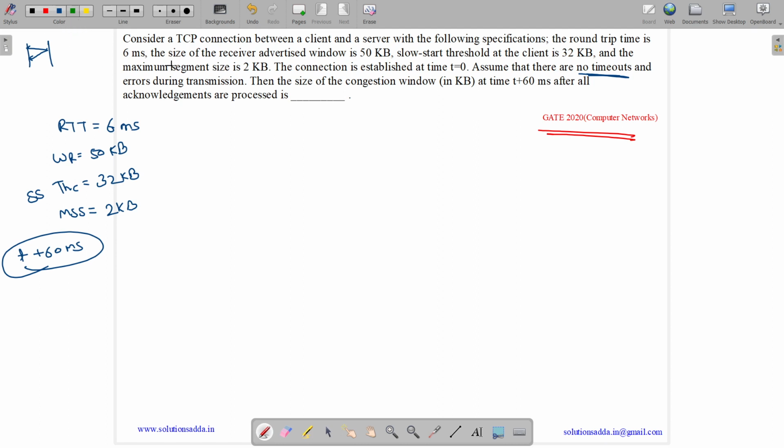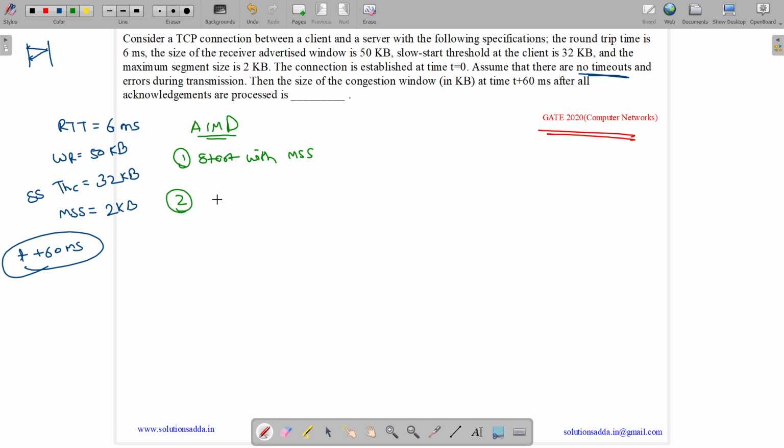Okay. So what are the steps of the AIMD algorithm? AIMD is additive increase and multiplicative decrease. Here we first start with MSS, the maximum segment size.